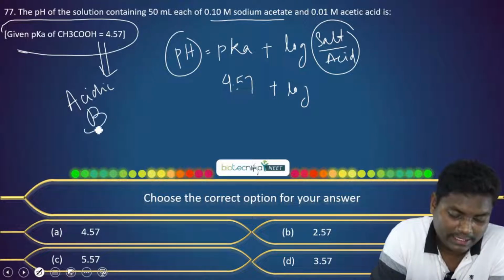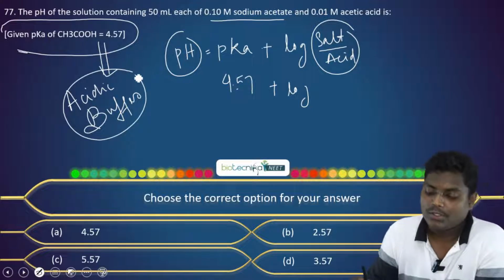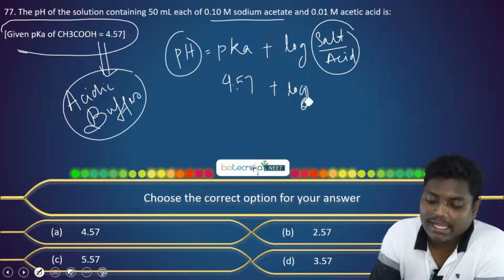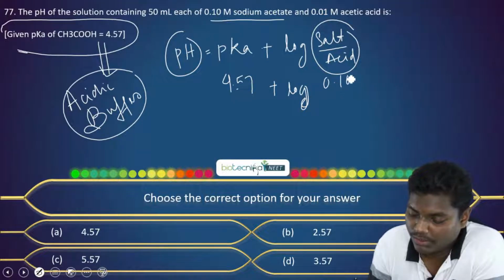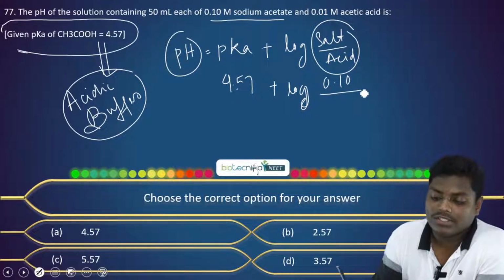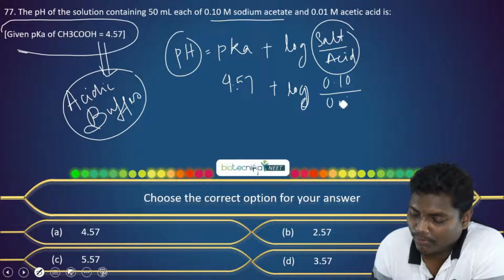So we will be getting an acidic buffer for this. What is the concentration of the salt? It is 0.10. And what is the concentration of the acetic acid? 0.01.